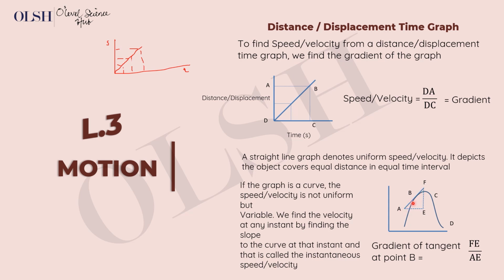So we have FE over AE, the change of the quantity on the y-axis divided by the change on the x-axis. So FE over AE gives us the instantaneous speed or the instantaneous velocity, depending on if it's a distance time graph or a displacement time graph.